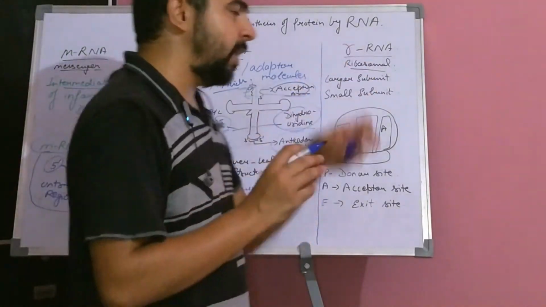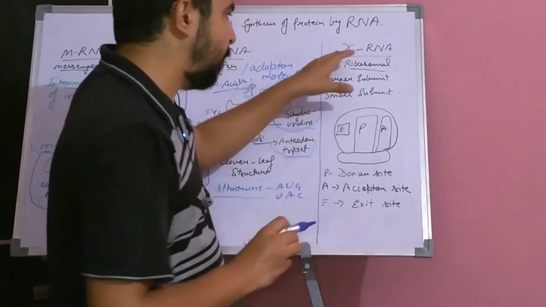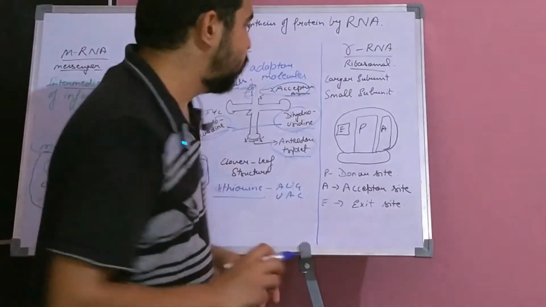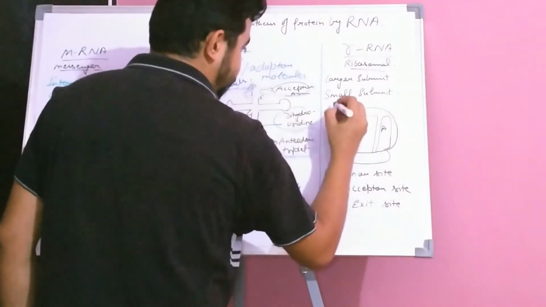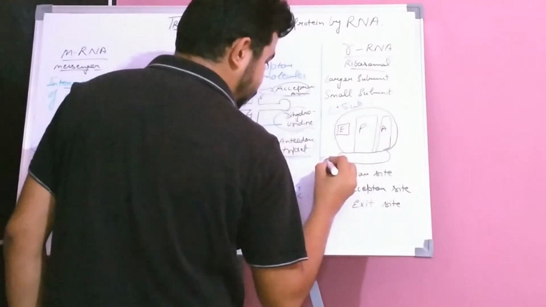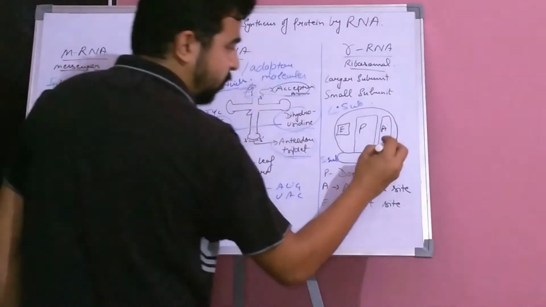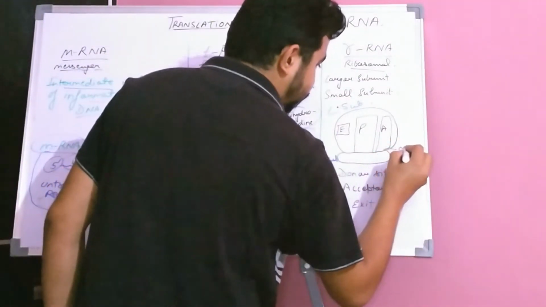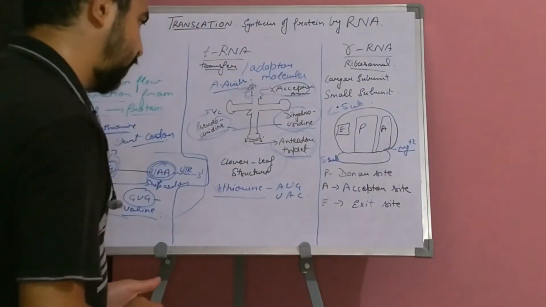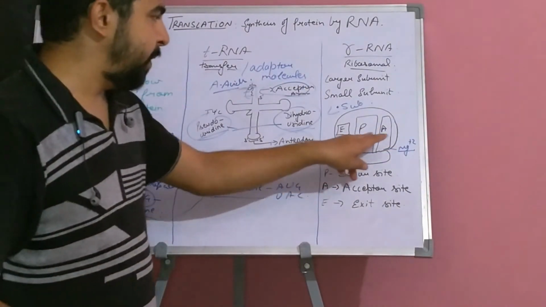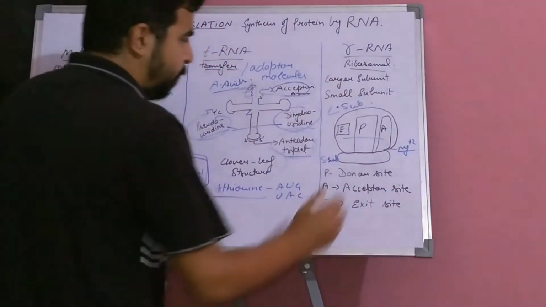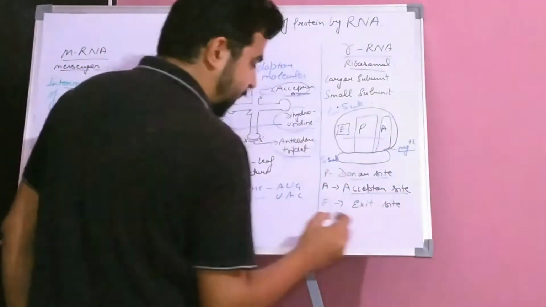Now next we are going to see ribosomal RNA. Ribosomal RNA basically has 2 units, a larger subunit and a smaller subunit. Here we can see that this is the larger subunit and this one is the smaller subunit. The larger and smaller subunits are bound with magnesium plus 2, or divalent magnesium. We can see here the E, P, A sites in the large subunit. P is known as the donor site, A is the acceptor site, and E is the exit site.